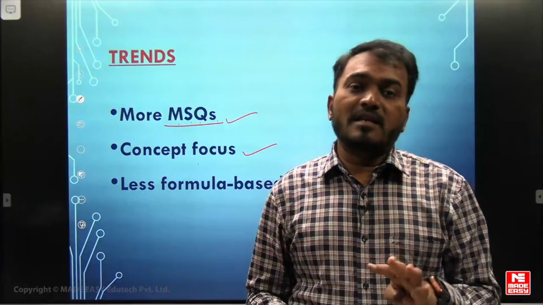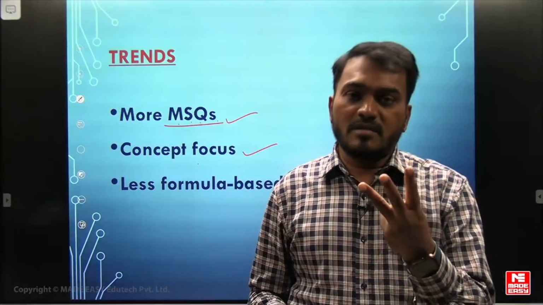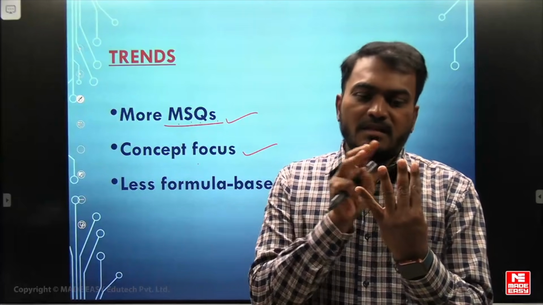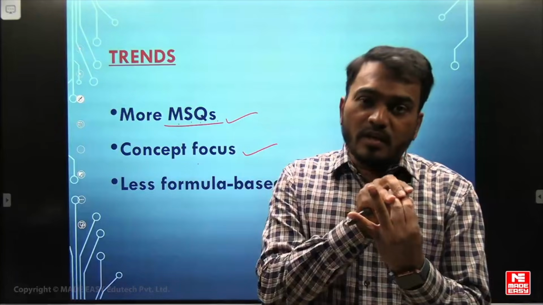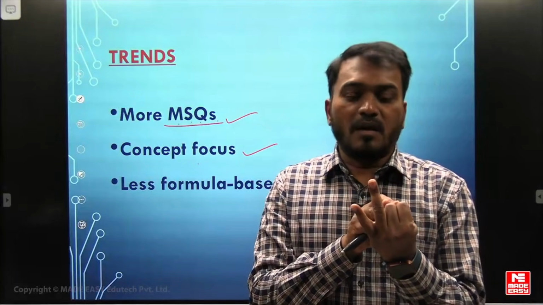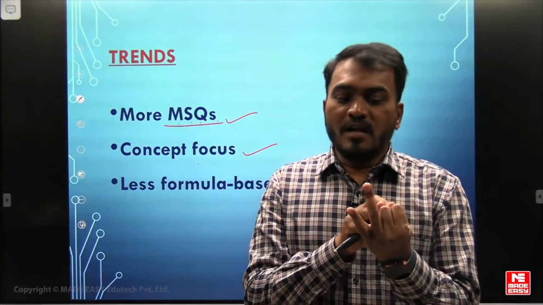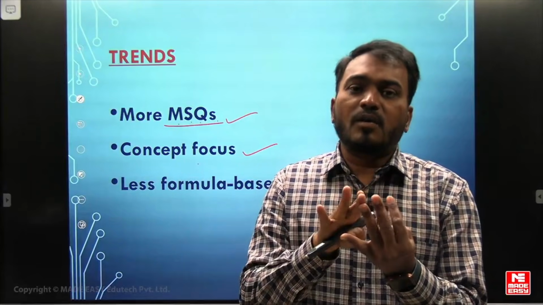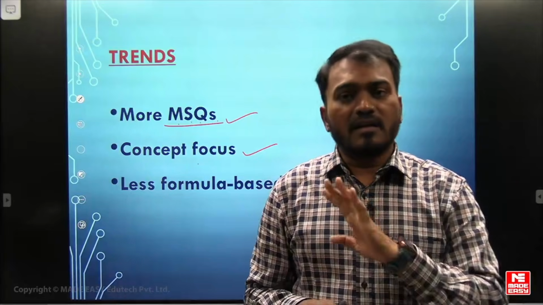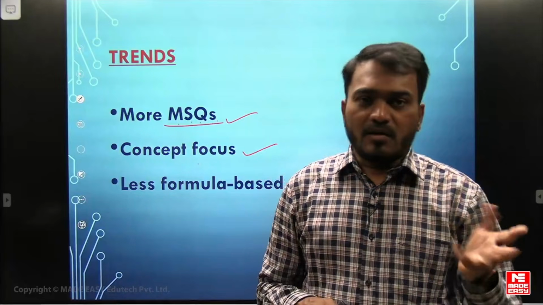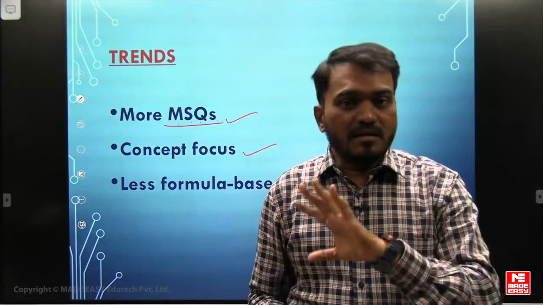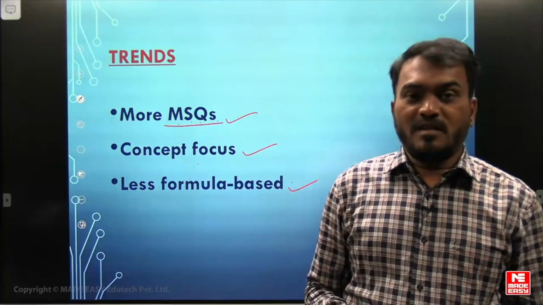Just in case, let us say in the MSQ you have 3 correct options, but you have ticked only 2 options. Remember, that is considered a wrong question. Only if all 3 are marked is that question considered correct. Otherwise, it is wrong. But the advantage of MSQ is that you will not get any negative marks. There is no negative marking for the MSQ.